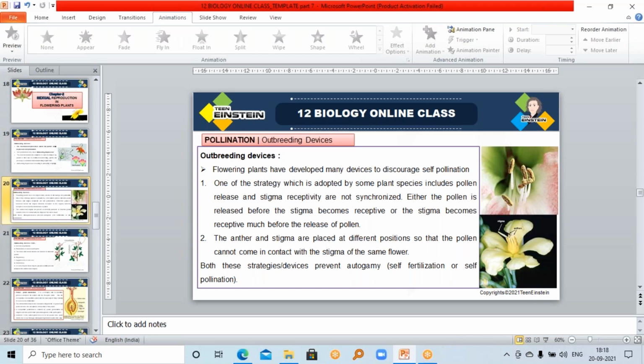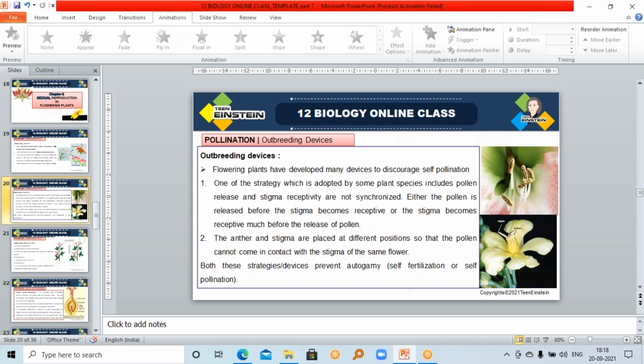Plants are themselves adopting all these devices to prevent self-pollination because they are encouraging cross-pollination to reduce inbreeding depression. So in the first method, flowering plants are developing many devices. In that, the first one is that in particular plant species, pollen release and stigma receptivity are not synchronized. Not in all plants, some particular species are following this method to prevent self-pollination.